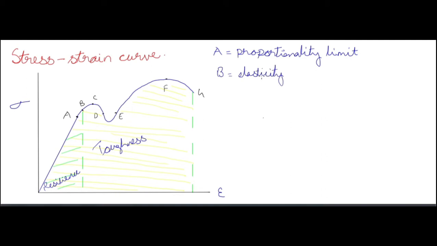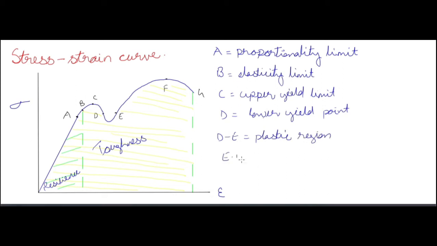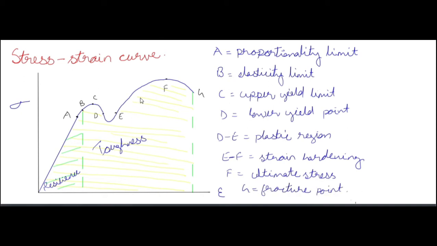So in this curve, A is the proportionality limit. Proportionality limit means up to A, the stress and strain are directly proportional. The point B is the elasticity limit, meaning up to point B, the material will be elastic. Then C is the upper yield point, and D is the lower yield point.